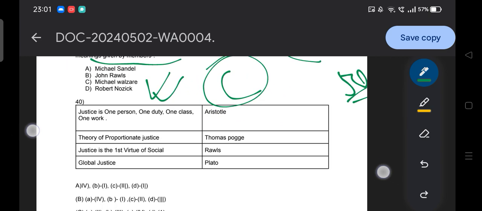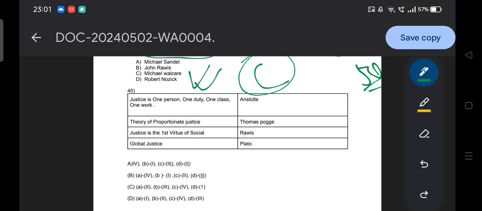Then here is the last question in front of you: justice means one person, one duty, one class, one work, the theory of proportionate justice; justice is the first virtue of society; and global justice. The thinkers are Aristotle, Thomas Pogge, Rawls and Plato. So you need to match the thinker and the idea of justice. It's a very easy question, hope there is no requirement of too much time. So the answer is Plato here. By matching one option we will get the answer. Option B is the answer here.